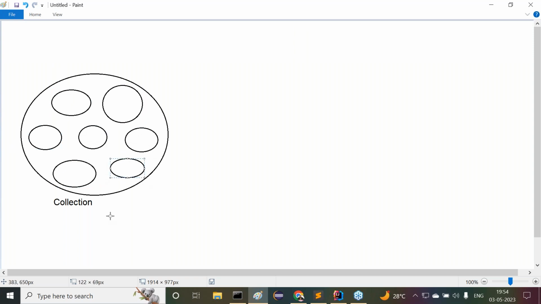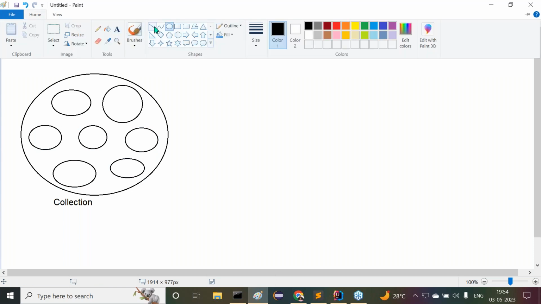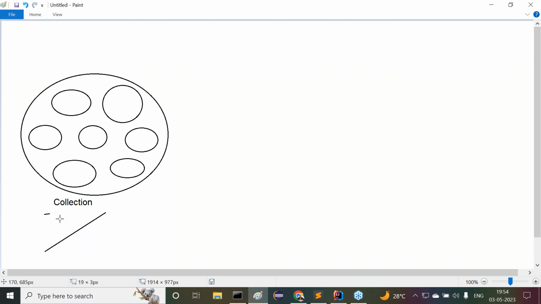People think that a collection stores other objects inside it, but this is wrong. This is not the right approach. This is wrong analysis. In this way, objects are not stored. One object is not stored inside another object.